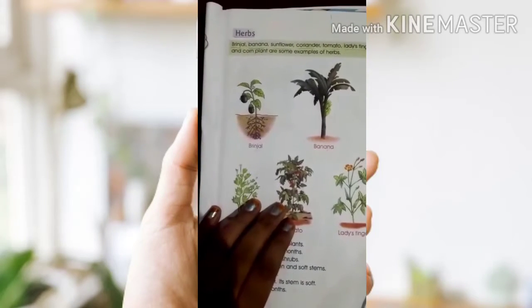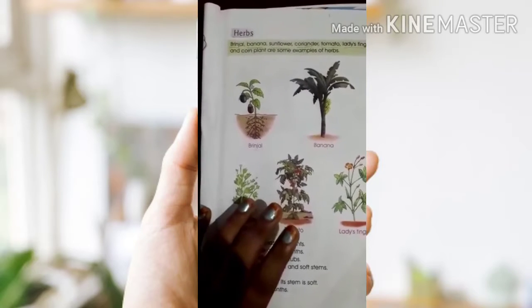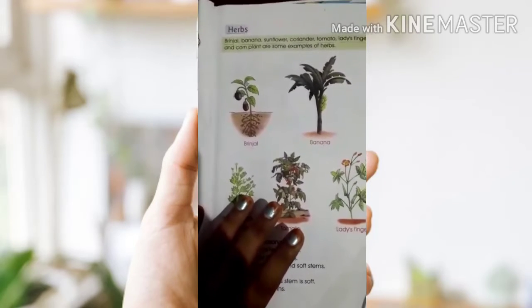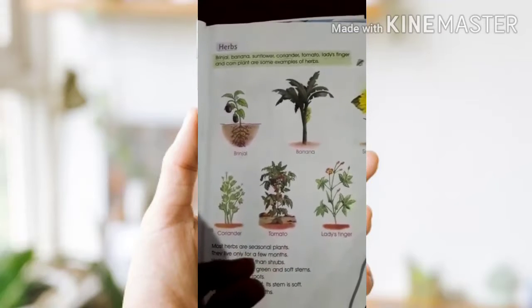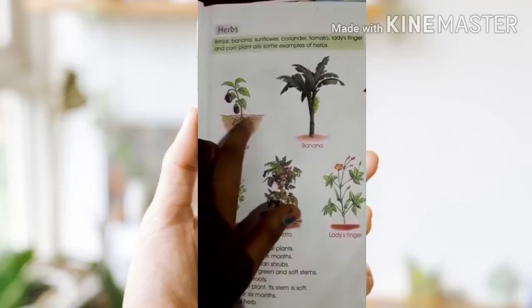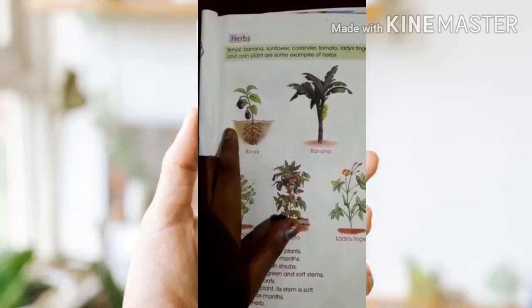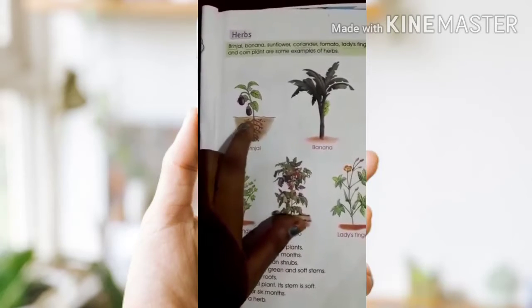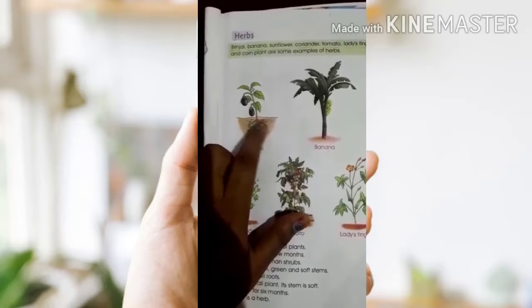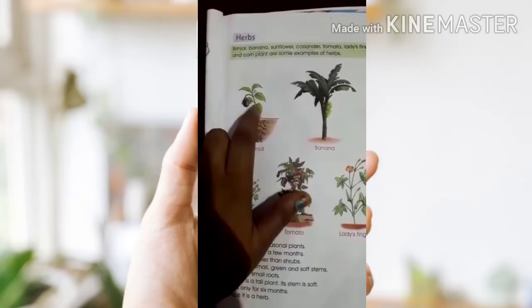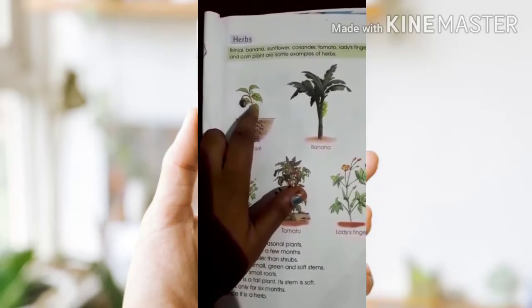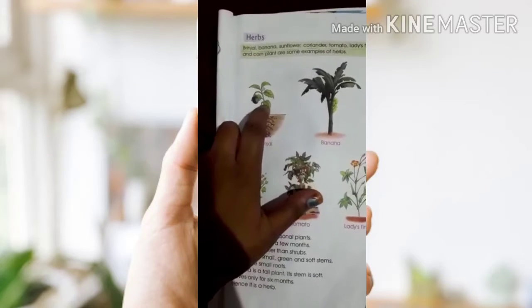These herbs are also called seasonal plants. They have small roots and a soft stem. I said trees have long and strong roots, no, but these herbs have short roots and the stem is very soft.